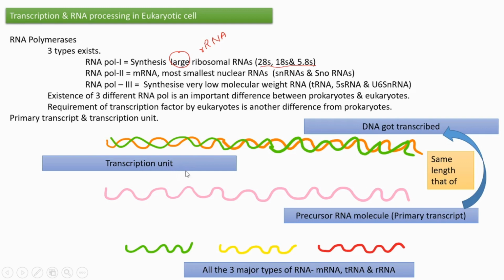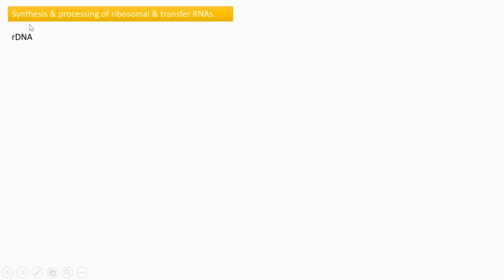I think it's very clear to you what a transcription unit is and what a primary transcript is. The primary transcript is the precursor RNA molecule from which all three major types of RNA form. And these three major types of RNAs form from this precursor RNA by a series of cut and paste reactions.